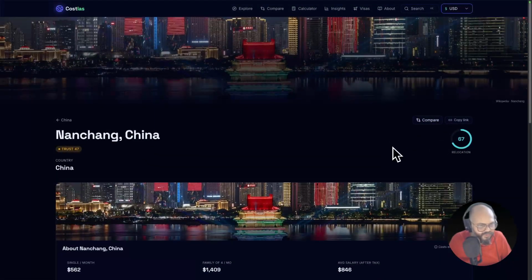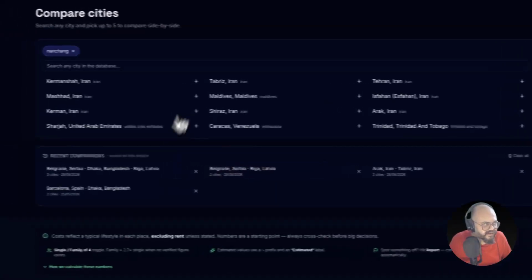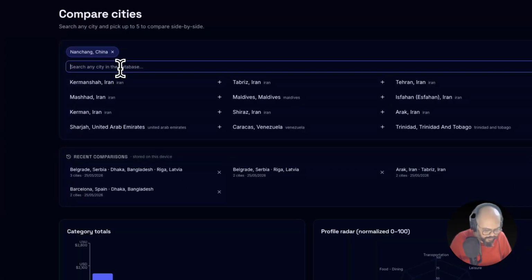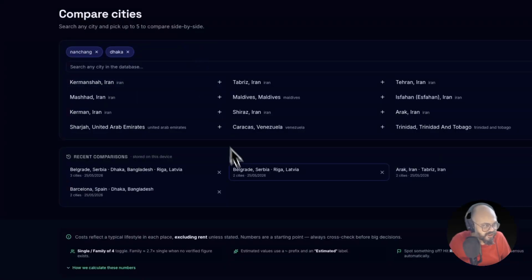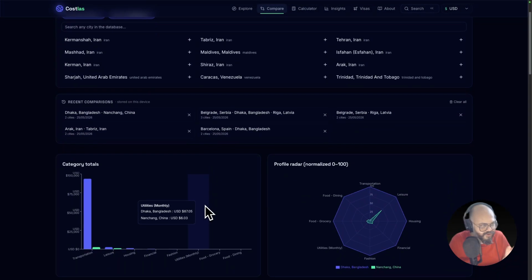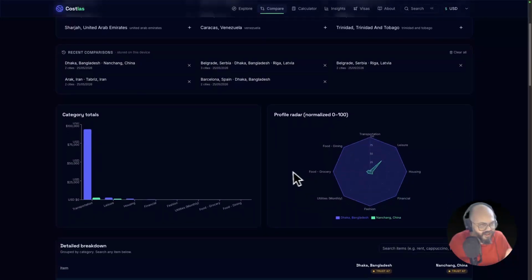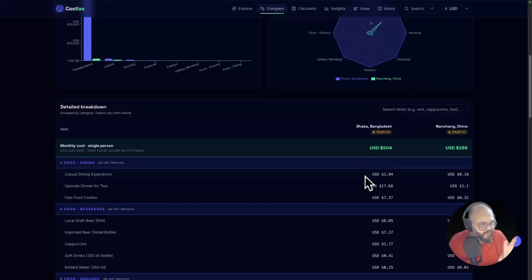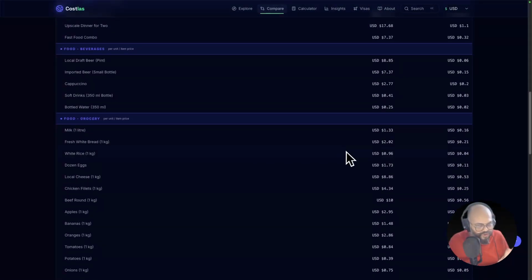From here you will get the compare, the most important feature. Just click that, and if you want to compare with, like, Dhaka, Bangladesh, I searched for that and it's already there. You will wait a second and it will get all the information: category totals, a radar chart, and how much food costs. And the most interesting part is you will get all the segregated data, how much it will cost.